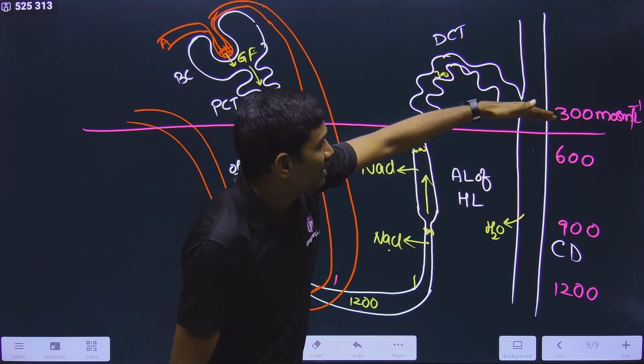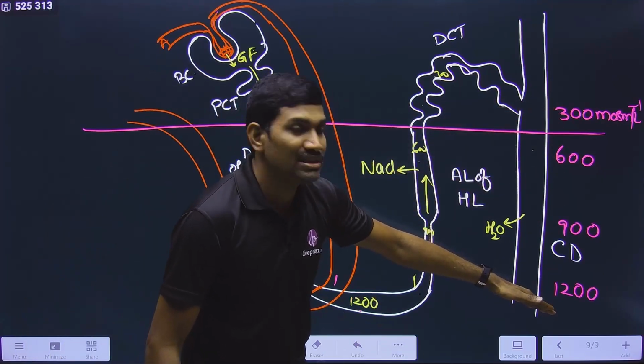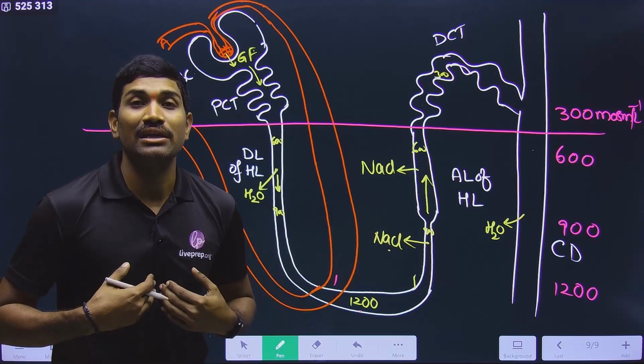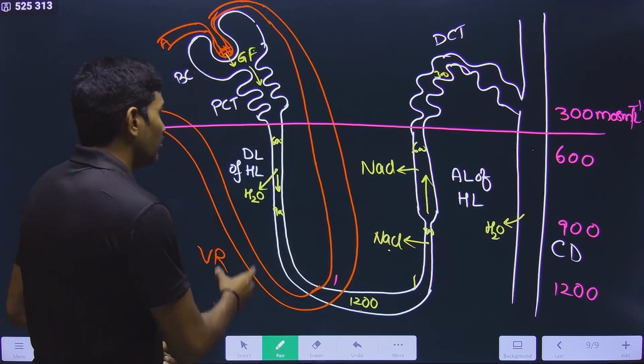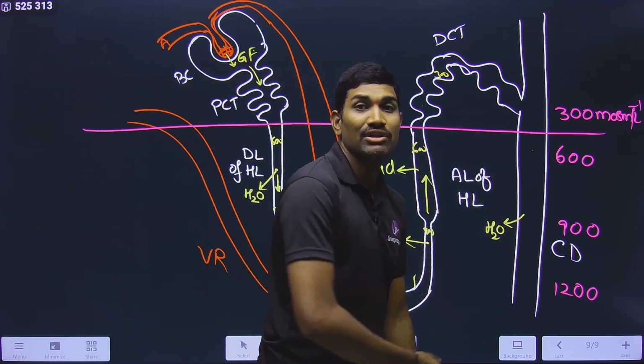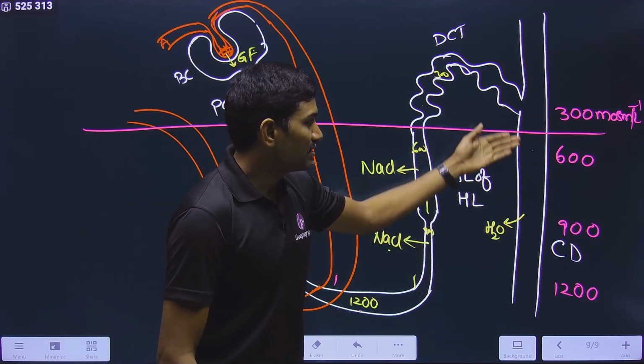So in this way, the urine formed here will be 4 times concentrated by the time it is reaching this. So in this way, water will be reabsorbed by the body. So now you can understand how important water is. So water is important, and that's why it should be absorbed wherever it is possible. Clear? Please understand this. In this way, concentration increased.